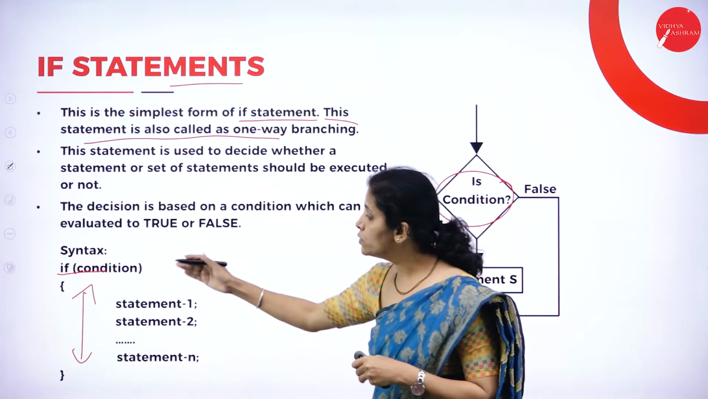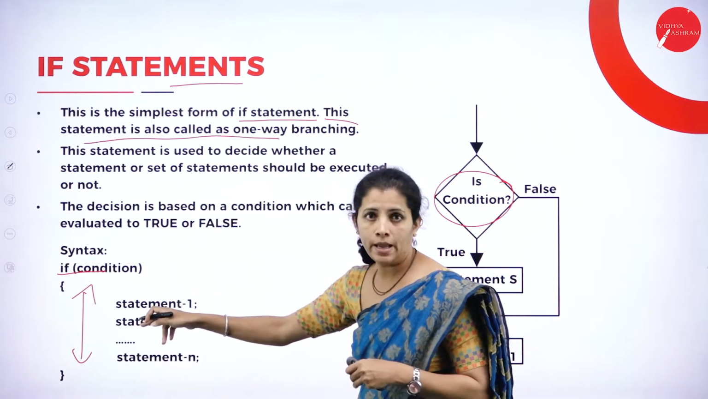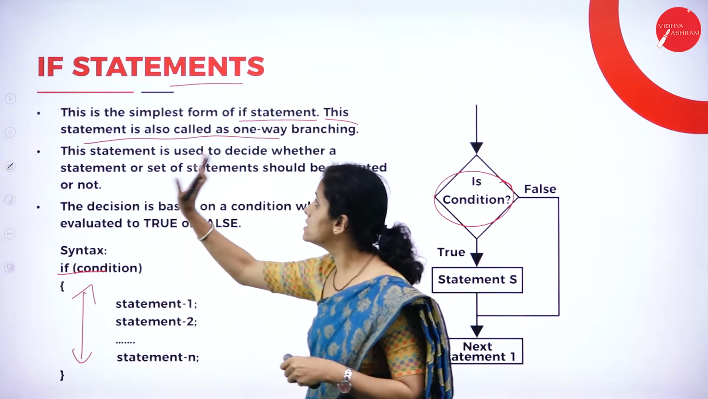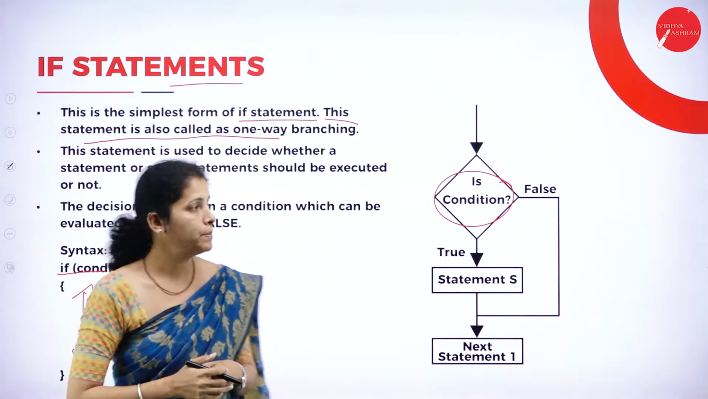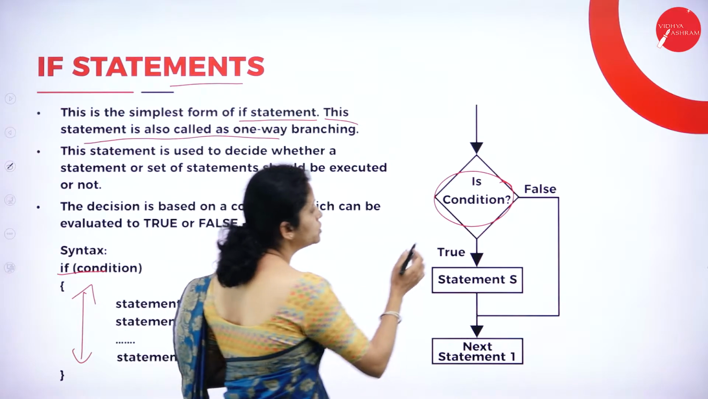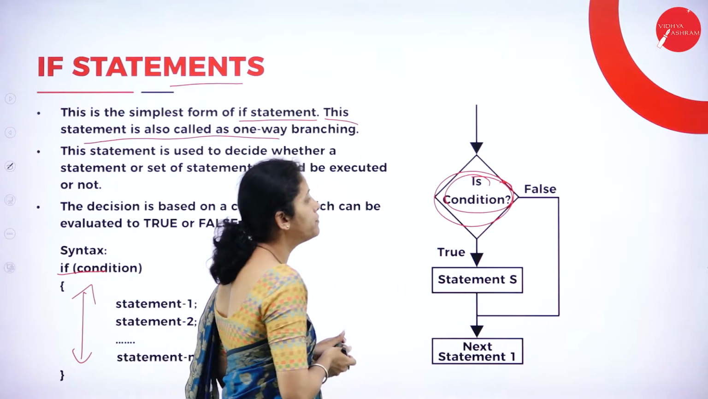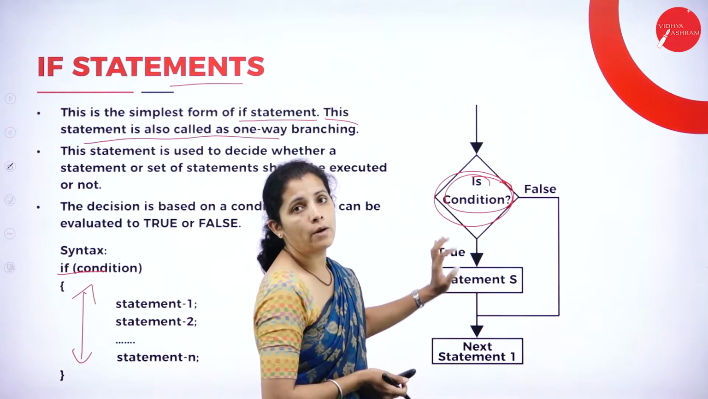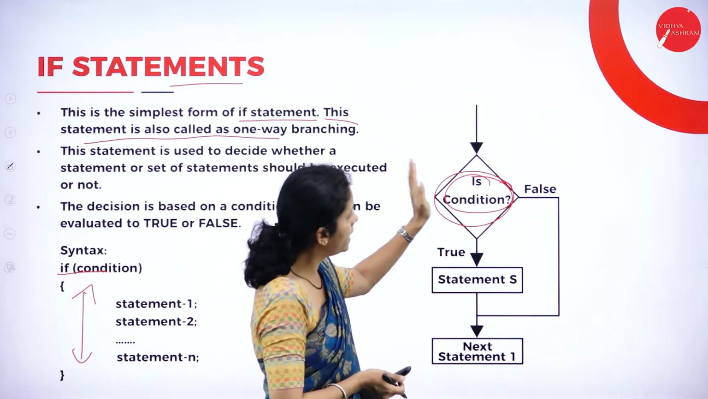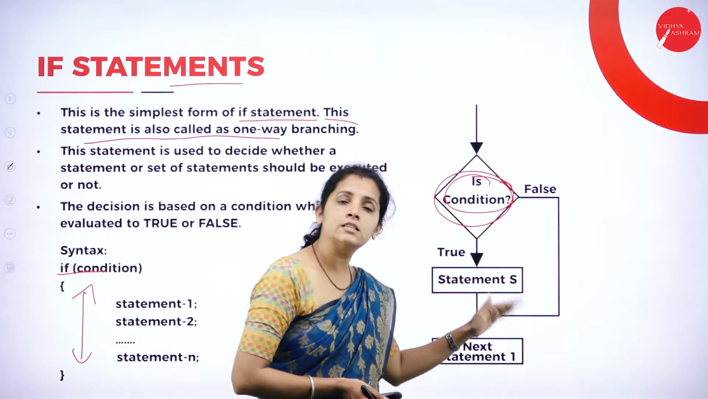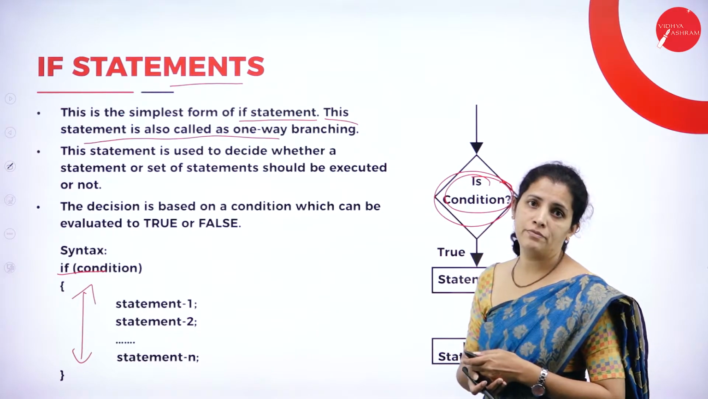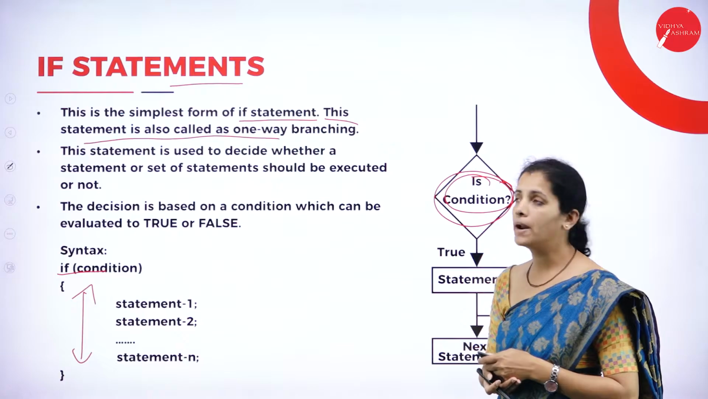Where am I going to write them? Within the curly braces. So I'm going to have the group of statements. And this is an example of the if statement. This is the flow chart I'm going to have here. I'm going to specify the condition. If this condition is true, what do I want to execute? The true statement. If the given condition is false, then I'm going to execute the rest of the statements. These if statements are known as simple if statements or one-way branching.